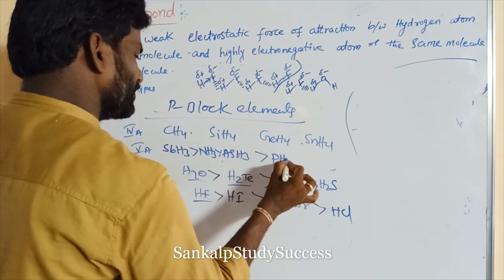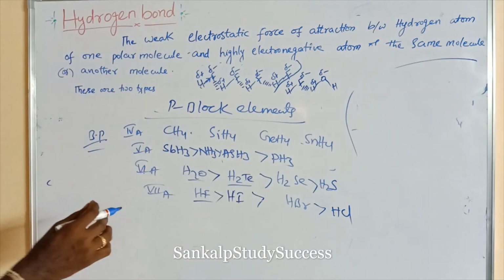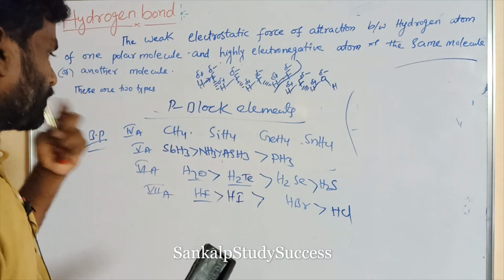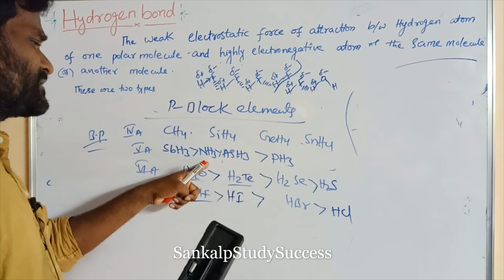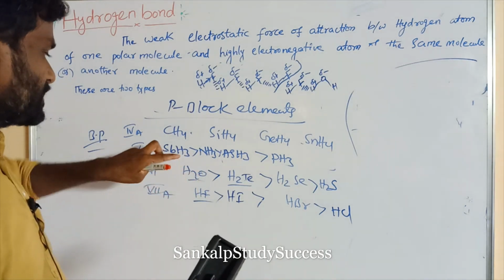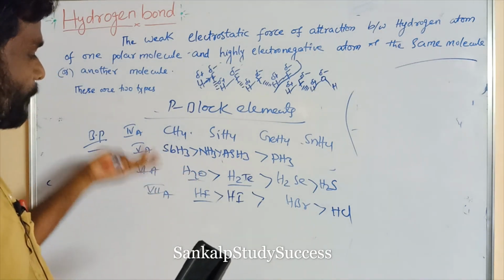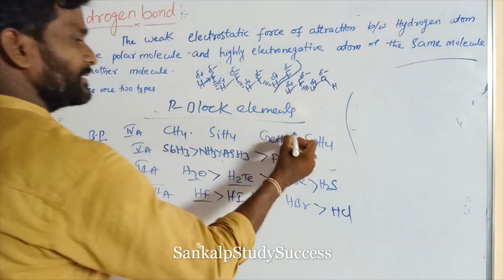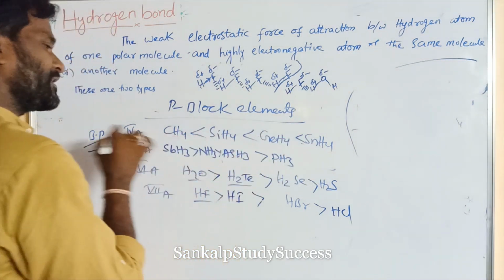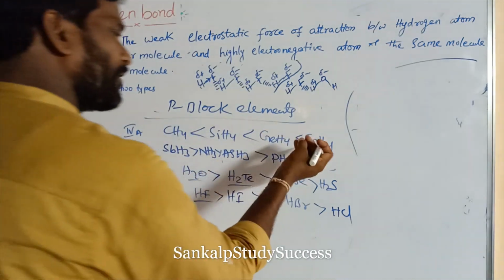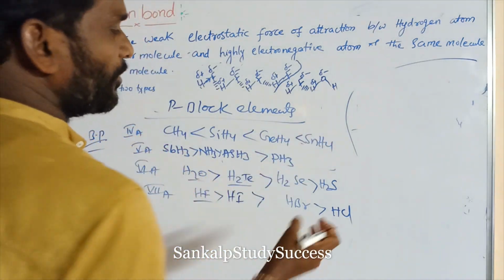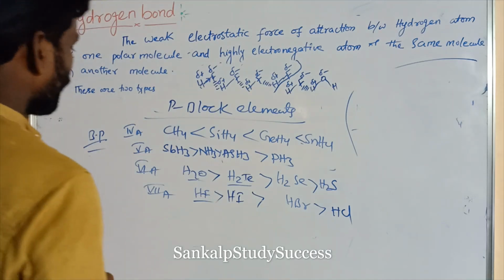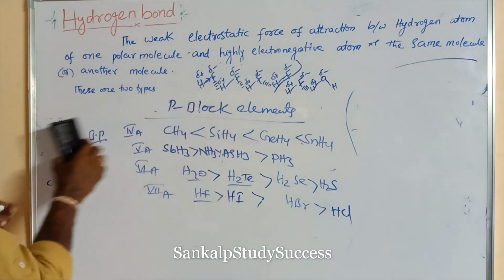Right, PH3 has the minimum boiling point. So SbH3, its molecular weight is more, but in NH3 hydrogen bond is present, but here which is the main factor? Molecular weight is the main factor, right? In CH4 this is the boiling point order. The hydrogen bond is absent. Here molecular weight is the main factor. If the molecular weight increases, then the boiling point increases. This is the boiling points of p block elements.